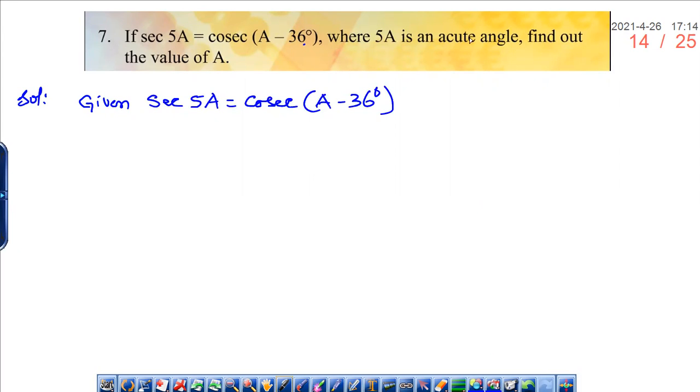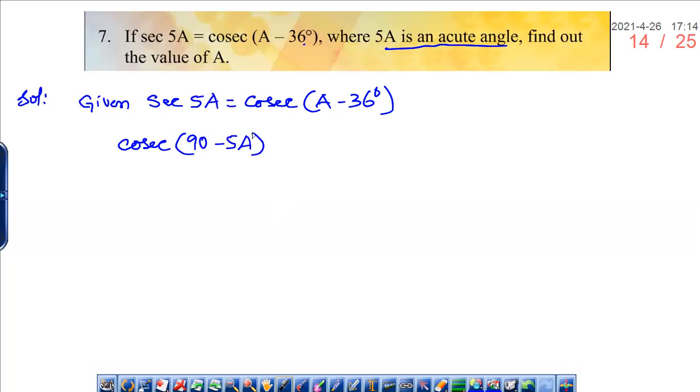If 5A is an acute angle, we can use the concept of complementary angle. Now here, Snigdha, can I write secant 5A as cosecant 90 minus 5A, as 5A is an acute angle, means less than 90 degrees?